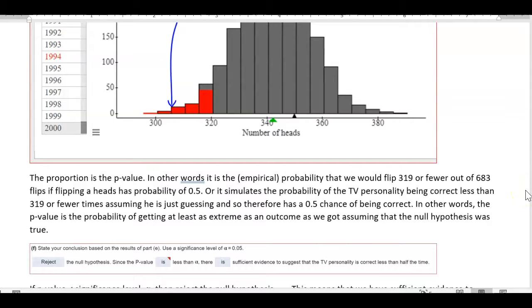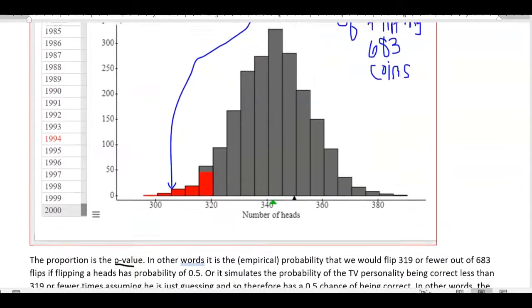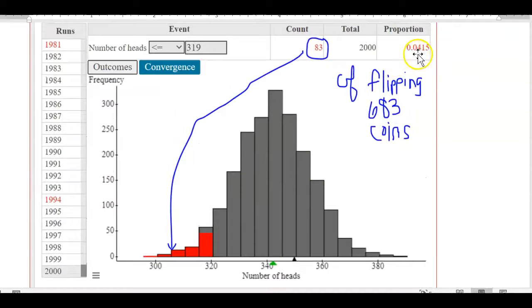So what does the p-value mean? Okay? So remember, empirical probability is actually doing it. It's empirical, but we're doing it through a simulation. Okay? So it's the probability that we would flip 319 or fewer out of 683 flips if flipping a head has probability of 0.5. Okay? So you're like, okay, we would expect about, our p-value up here was 0.0415, rounded, if you wanted to, like ask you to, 0.042.